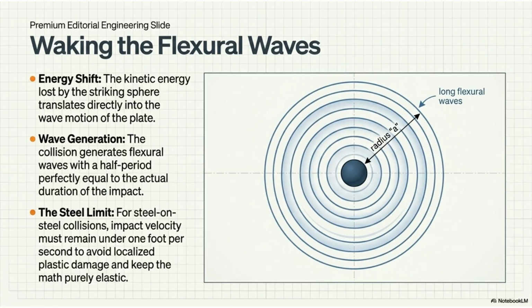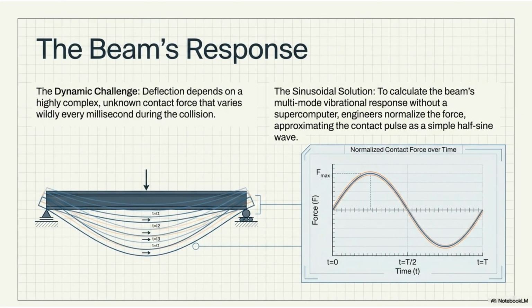For steel on steel, impact velocity must be very low to maintain purely elastic behavior and avoid plastic damage. The dynamic challenge of calculating beam deflection involves a complex, unknown contact force. Engineers often simplify this by approximating the contact pulse as a simple half-sine wave, called the sinusoidal solution.